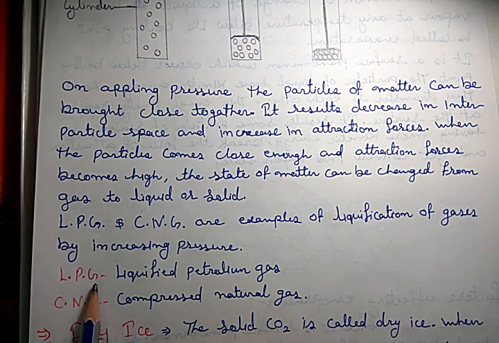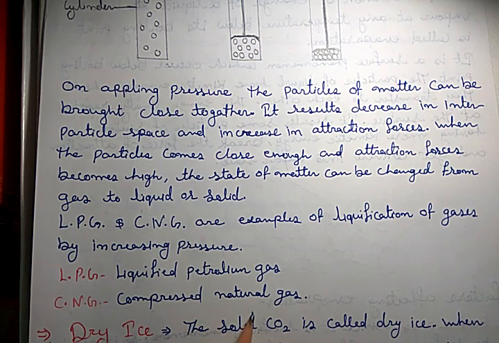LPG, liquefied petroleum gas. CNG, compressed natural gas. In both cases, the gases are compressed under high pressure. That's why they convert into liquid form.